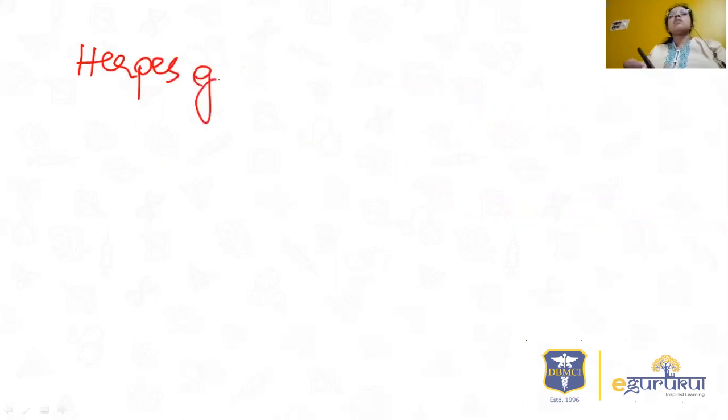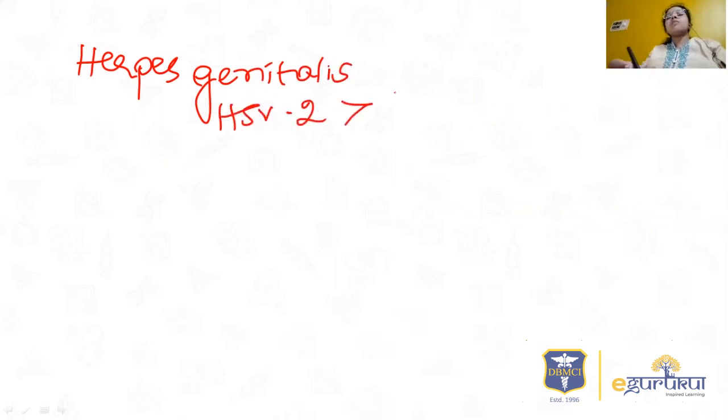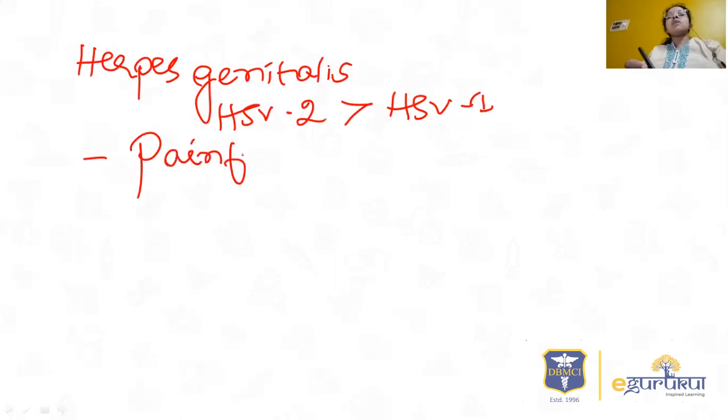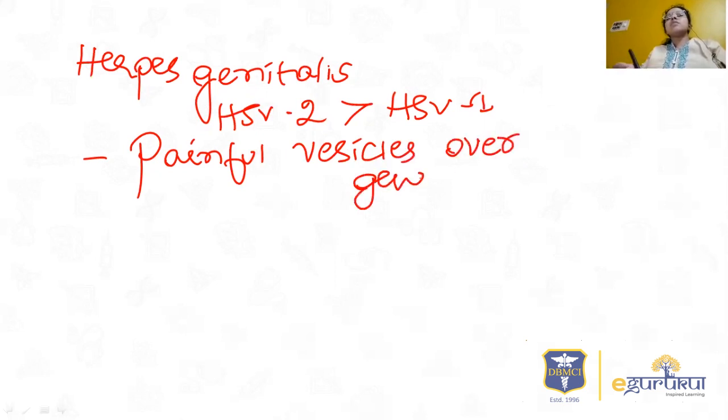So let us see a few points about herpes genitalis. It is most commonly caused by HSV2; HSV2 is more commonly involved than HSV1. It presents with multiple painful vesicles, that is, fluid-filled lesions over the genitalia, with or without fever.